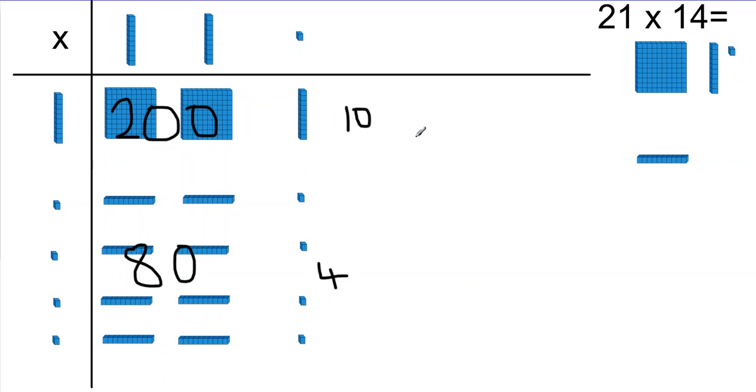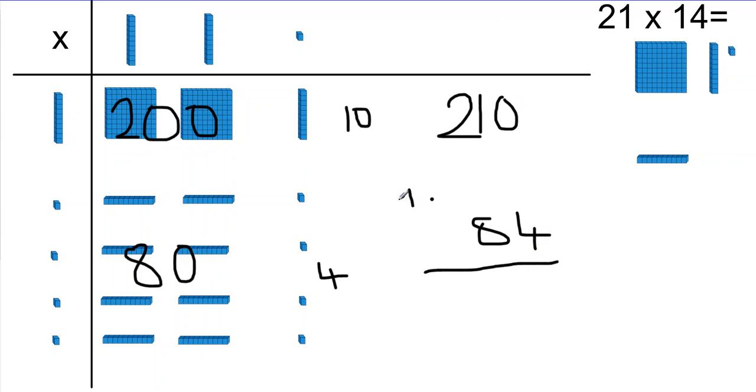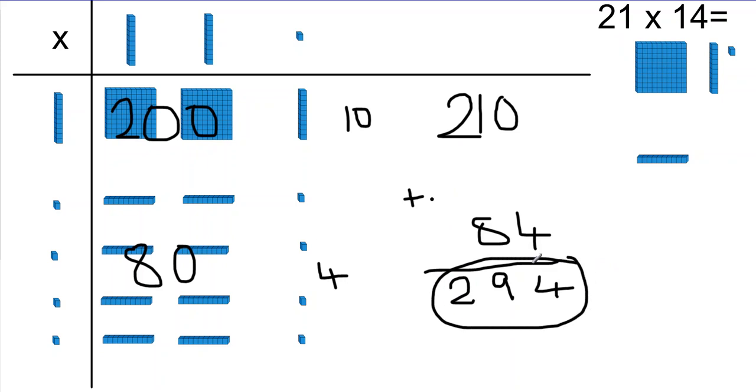And if we add them up going across, 210, and I've got 84. And so if I add those together, 4 and 0 is 4, 1 and 8 is 9 and 2. So 21 times 14 is 294. That's the method we were practicing.